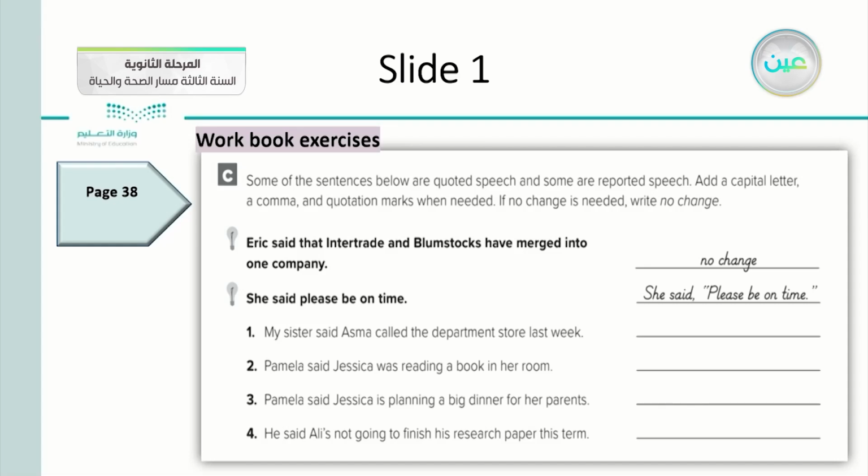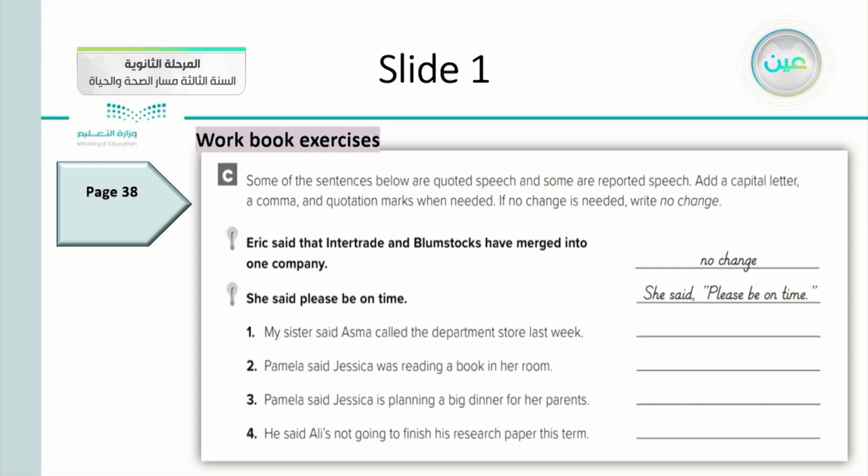Number 1, some of these sentences below are quoted speech and some are reported speech. Add a capital letter, a comma, and quotation marks when needed. If no change is needed, write no change. Let's see the first one as an example.